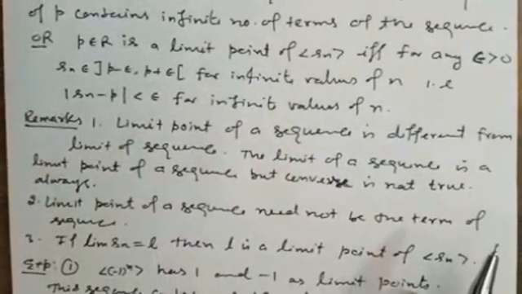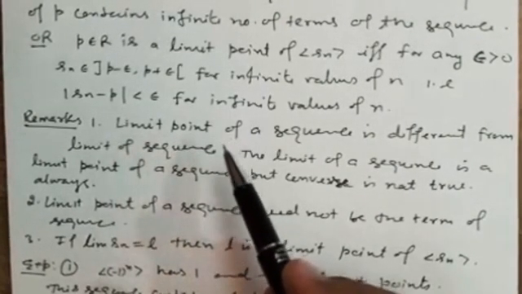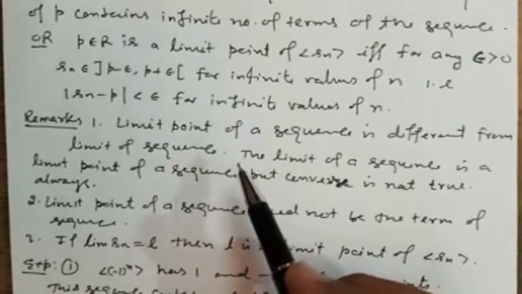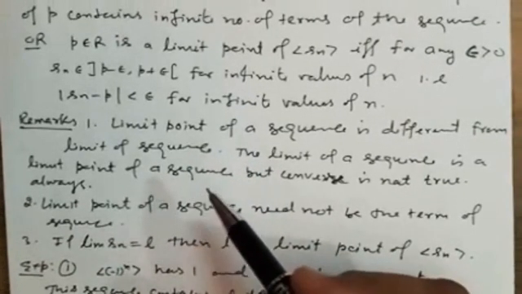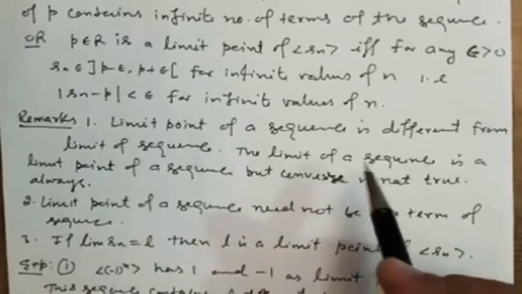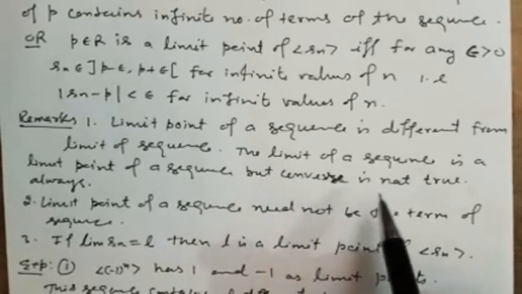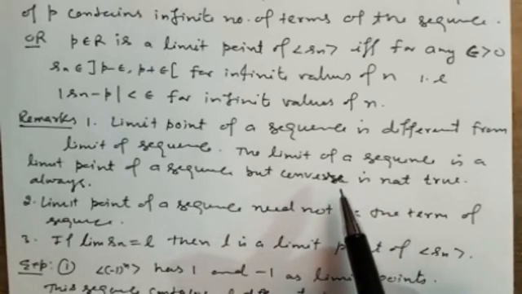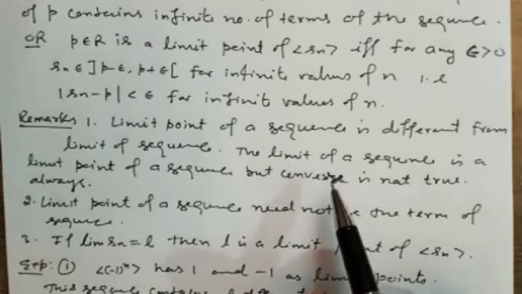Now we see some examples and some remarks. Remark 1: limit point of a sequence is different from the limit of a sequence, but there is some relationship. The limit of a sequence is always a limit point of the sequence. If we have the limit of a sequence, then it will also be a limit point of the sequence, but the converse need not be true. Means every limit point cannot be the limit of the sequence.